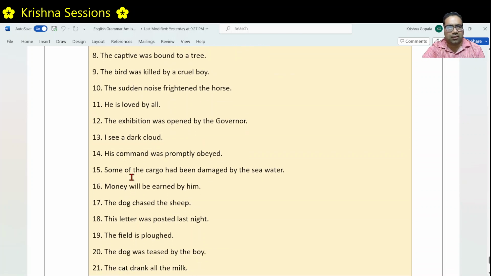I see a dark cloud. The sentence is about I. I did the action of seeing a dark cloud. So this is in active voice.